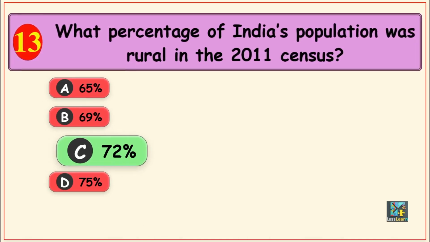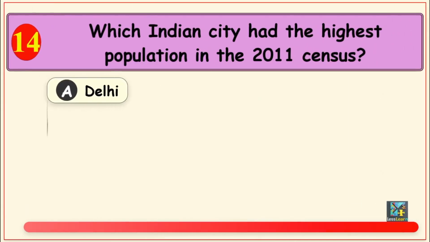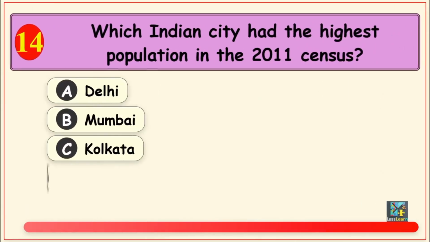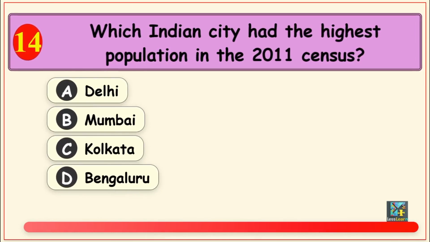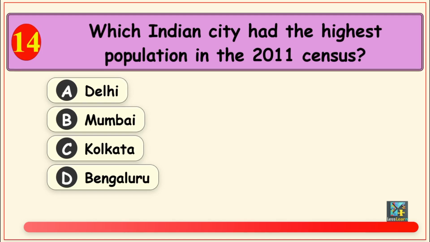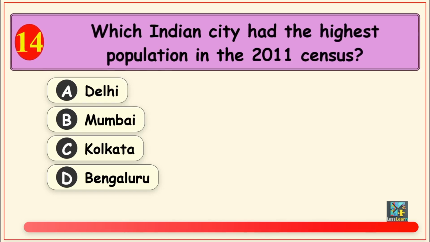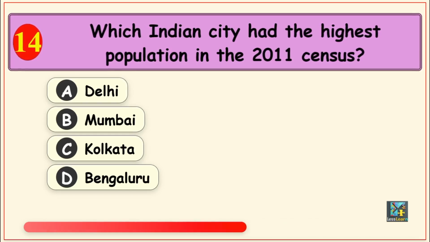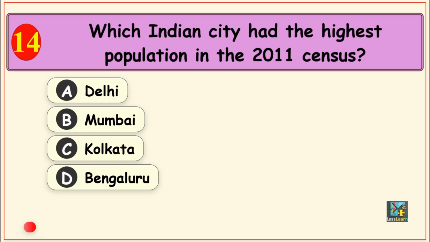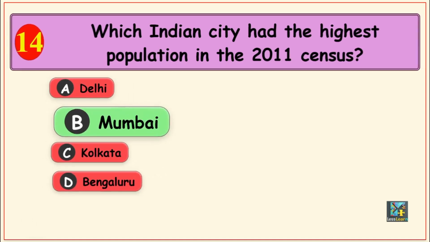Here's the next one. Which Indian city had the highest population in the 2011 census? Options are, Option A, Delhi, Option B, Mumbai, Option C, Kolkata, and Option D, Bengaluru. The correct answer is, Option B, Mumbai.